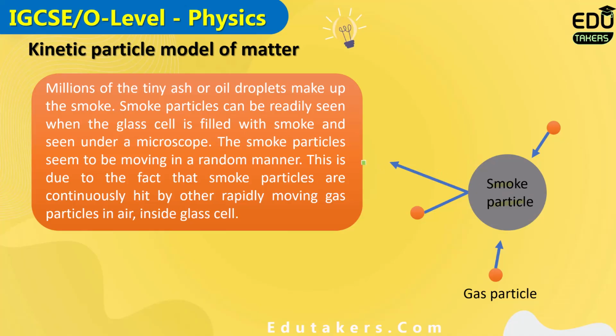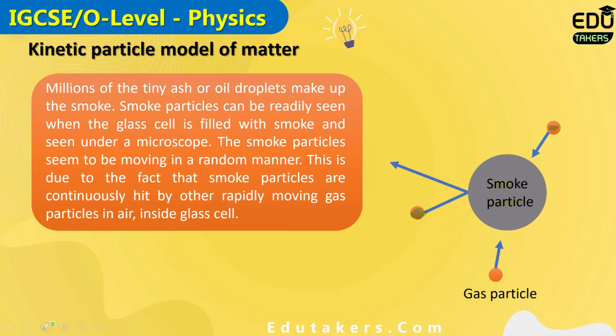There is a Brownian motion, meaning a random motion. It is because the smoke particle here is hit by the gas particles from all possible directions. So I can simply say that the smoke particles are continuously hit by the gas particles. That's why the smoke particles move in any random direction, which is called the Brownian motion.